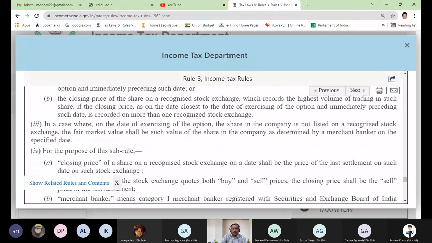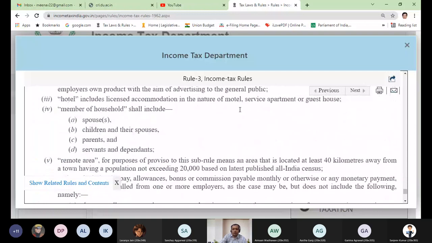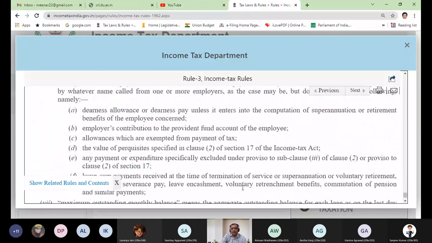Employee stock option plan. As you can see, there are so many rules. So let me come back to my screen, where I will help in simplifying these rules. You must know where these points come from. These are not points which I have framed myself. These are written in income tax rules, rule number 3.